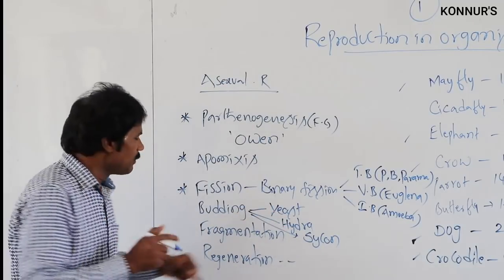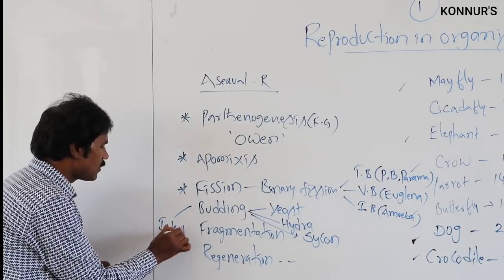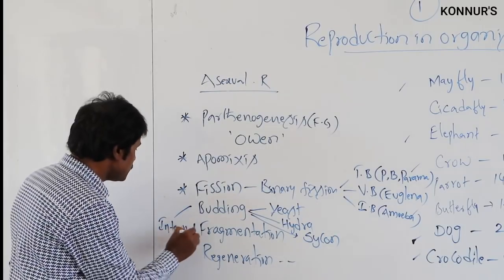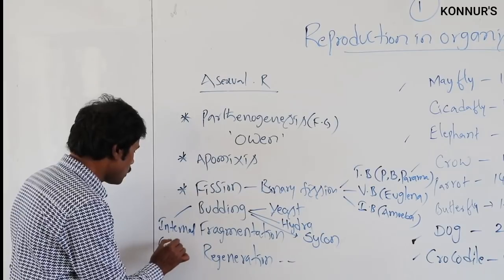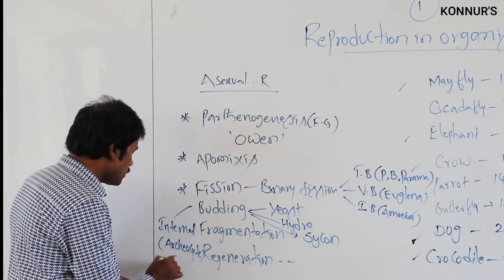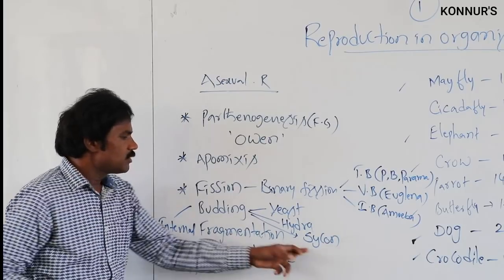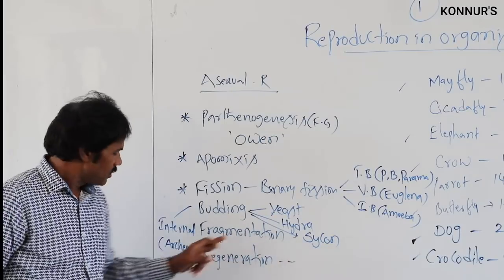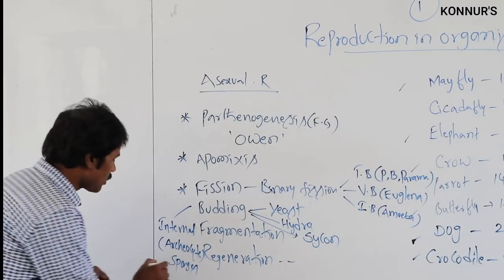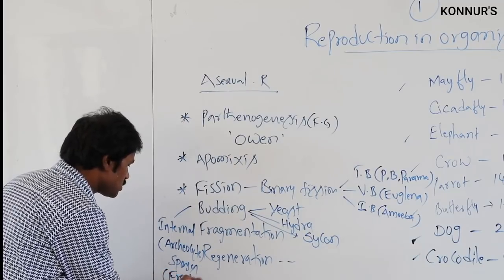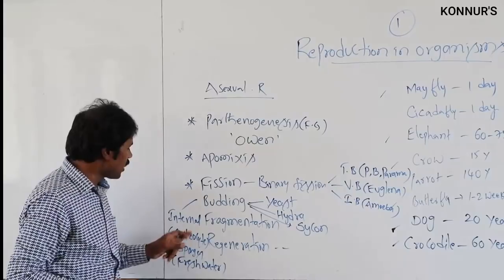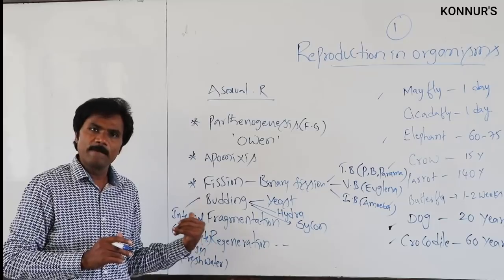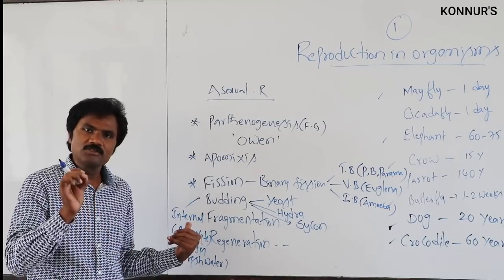These are external, but this one is present internally. We normally observe archaeocytes in sponges, and this archaeocyte is regarded as gemmule.